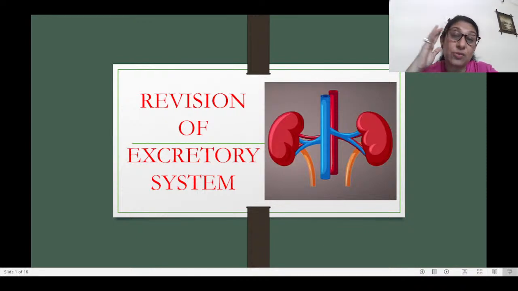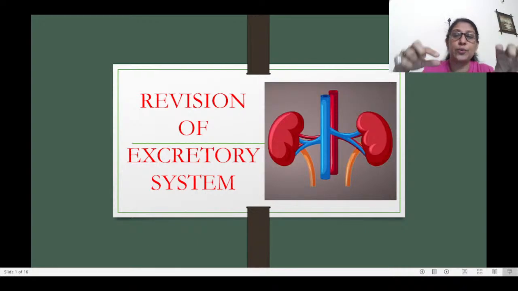That process is known as egestion or defecation, and it forms a part of the digestive system, which we covered in the studies of the digestive system. So when we are talking about the excretory system, we are mainly looking at the urinary waste products or the urine.